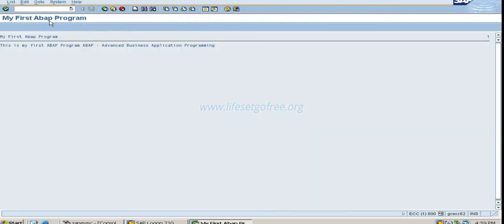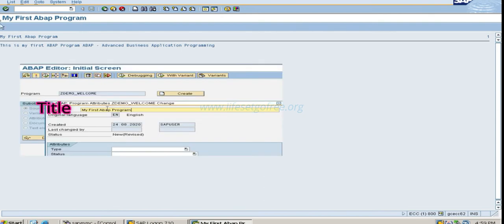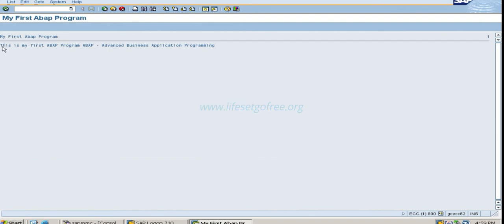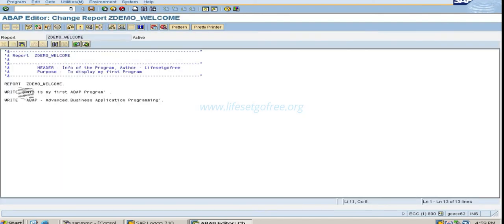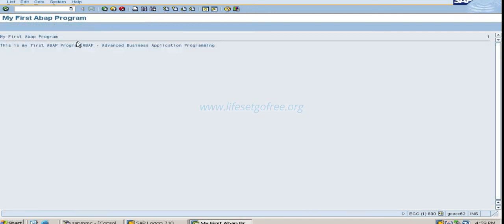See, My first ABAP program. After giving the program name, you were given a screen where you entered my first ABAP program. So that will come here. The title of the program will come here. And this is my first program, which you have written here in the program. This is my first ABAP program. That part is coming here.